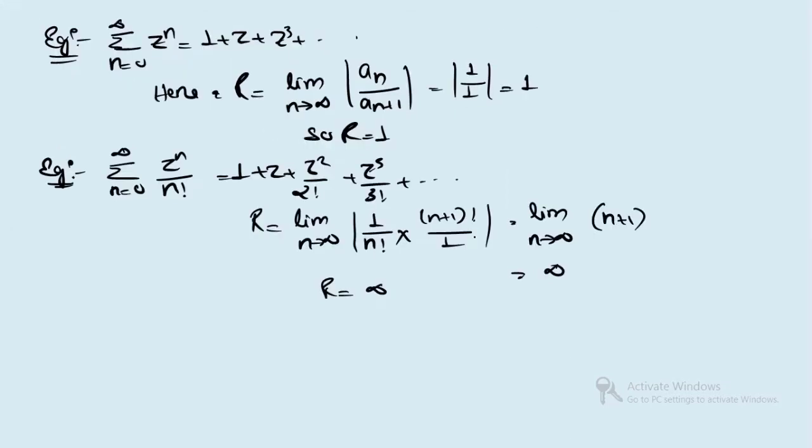Clear? Now let us see the last one, where the power series converges for a particular value of z. For a particular value of z, you don't have to solve; you can write directly that R will be equal to 0, because it is converging for one single value. That means the circle has radius 0 for this case, because it is converging only for z equals 0. Clear?